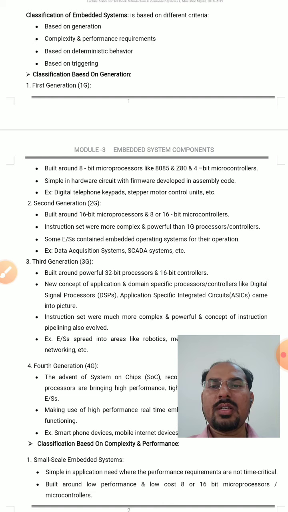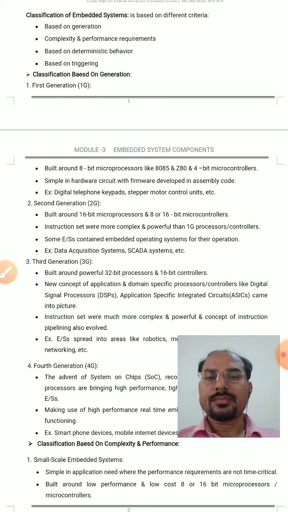The instruction sets of these microprocessors or microcontrollers are complex and more powerful than the first generation processors or controllers. Some embedded systems contain an embedded operating system for their operation. The examples of second generation embedded systems are data acquisition systems, SCADA systems, etc.